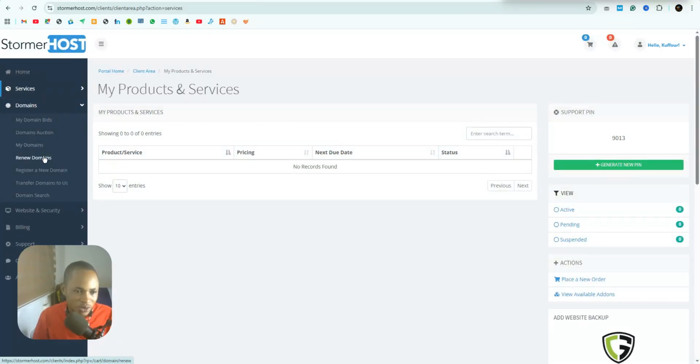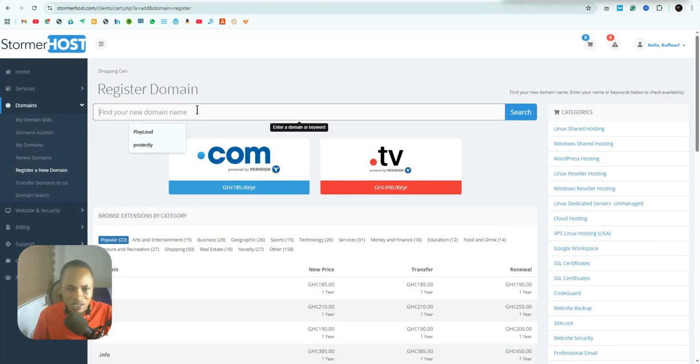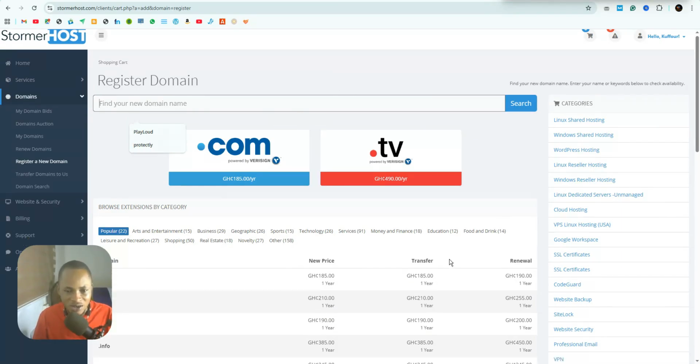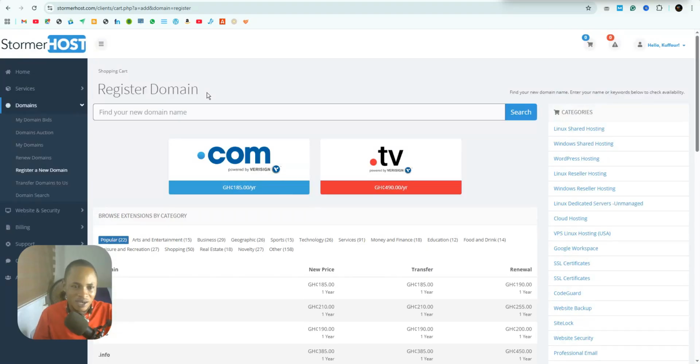So go to my domain and go to the section where it says register a new domain on StomaHost. This is very affordable, right? You can see you can get this .com for 180 Ghana cedis, for 1 year. And then you are going to renew it for 190 cedis. So let's check the availability of Akubet.